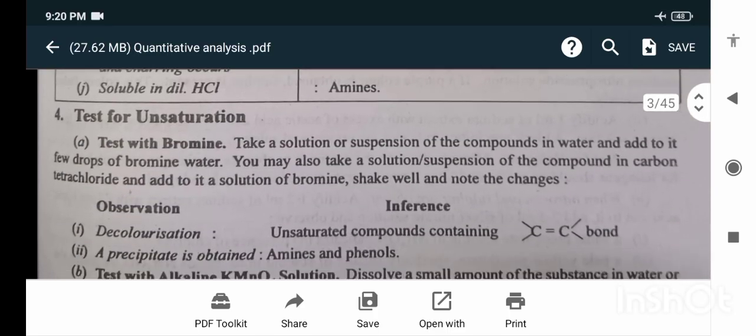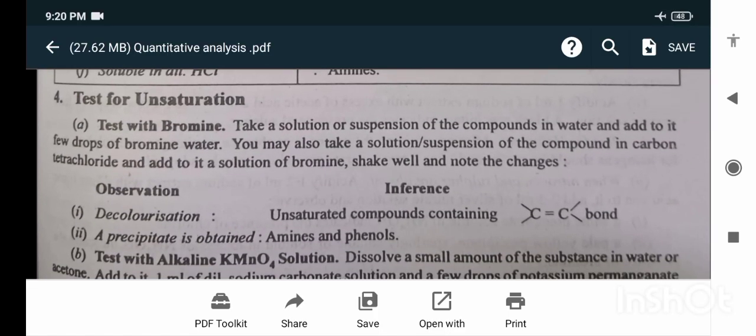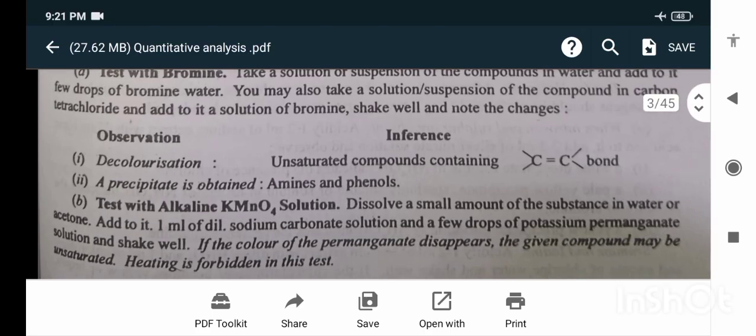Test for unsaturation. Test with bromine. Take a solution or suspension of the compound in water and add to it a few drops of bromine water. You may also take a suspension of the compound in carbon tetrachloride and add to it a solution of bromine. Shake well and note the changes. Observation: decolorization means the inference is unsaturated compounds containing a double bond. If a precipitate is obtained: amines and phenols.